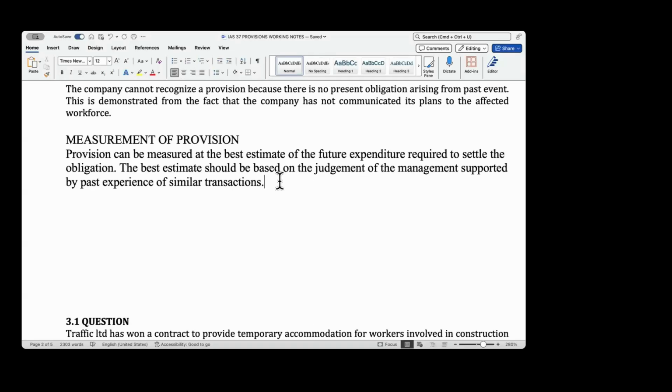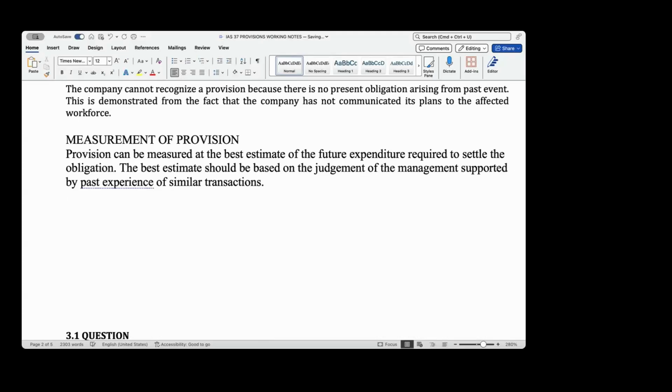Okay. So, like I was saying, this is how you measure it. This is what the examiner expects you to put for them, but in practice it is much more technical than what you would find in your exam. However, when you're making provisions, you are either going to have a single event, let's say you have a court case, and you don't know whether you would win or lose, and you don't know how much you would pay, but you still have to make provision for it anyway.